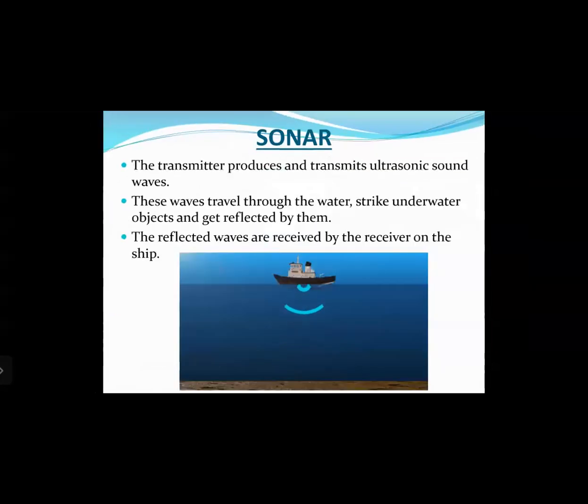Then what happens? The transmitter produces and transmits ultrasonic sound waves. These waves travel through the water, strike underwater objects, and get reflected by them. The reflected waves are received by the receiver on the ship and they are analyzed by a device and shown on a display.